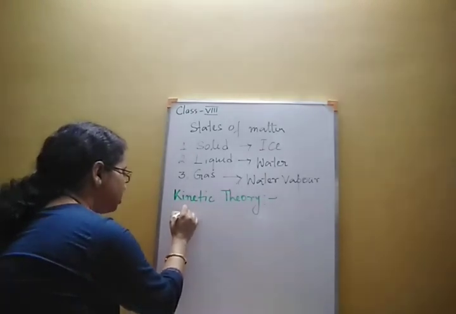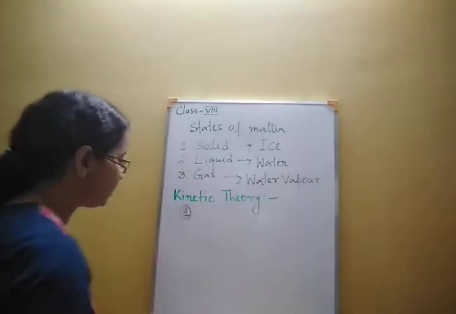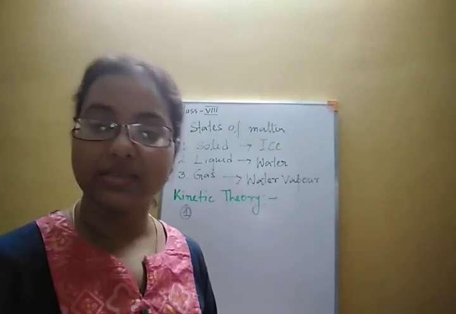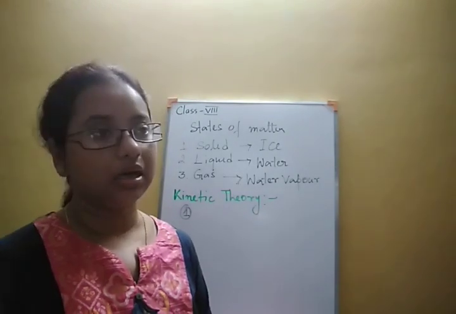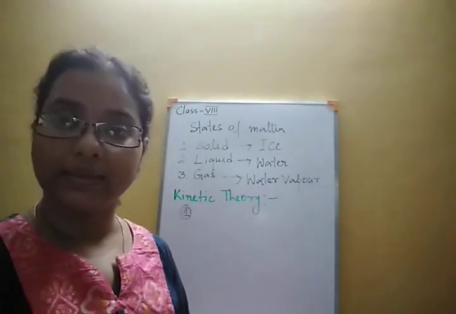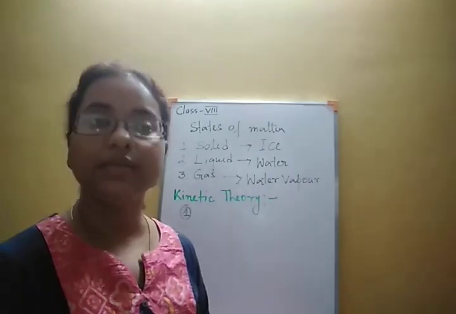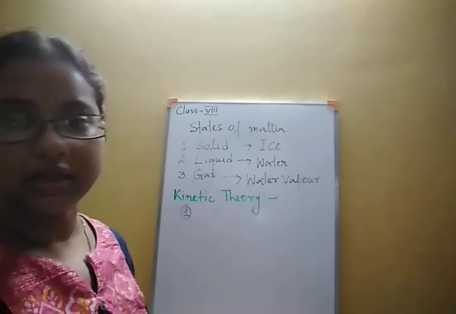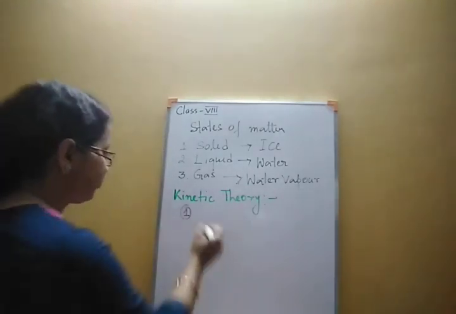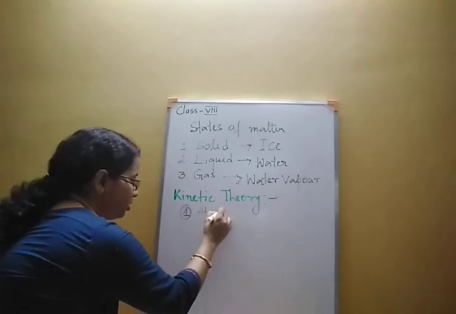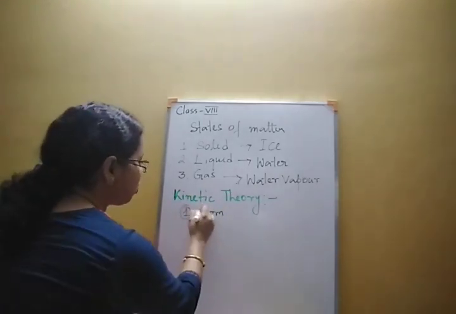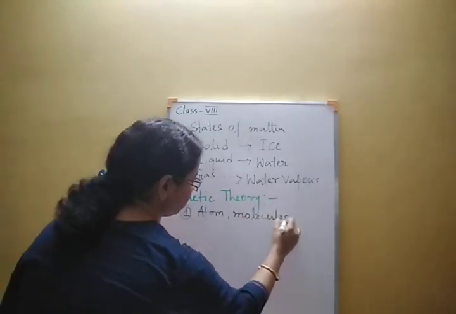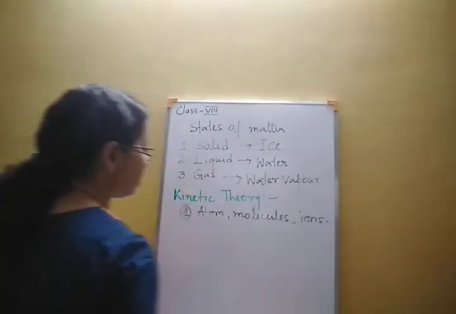First of all, each and every matter contains teeny, very small particles, either atoms or molecules or ions.